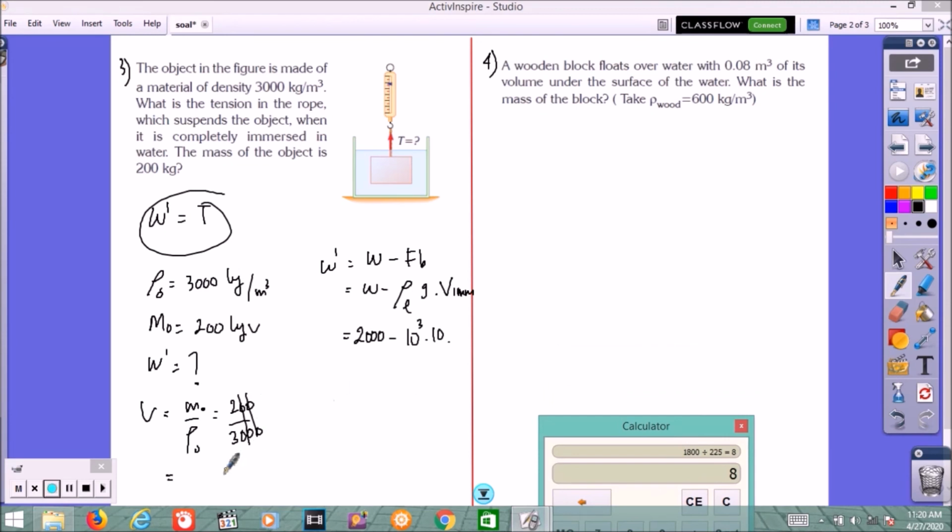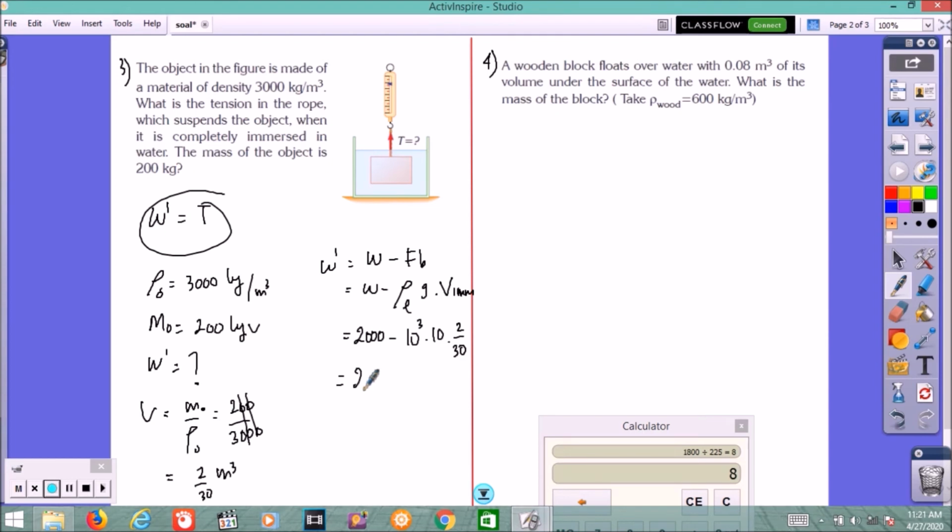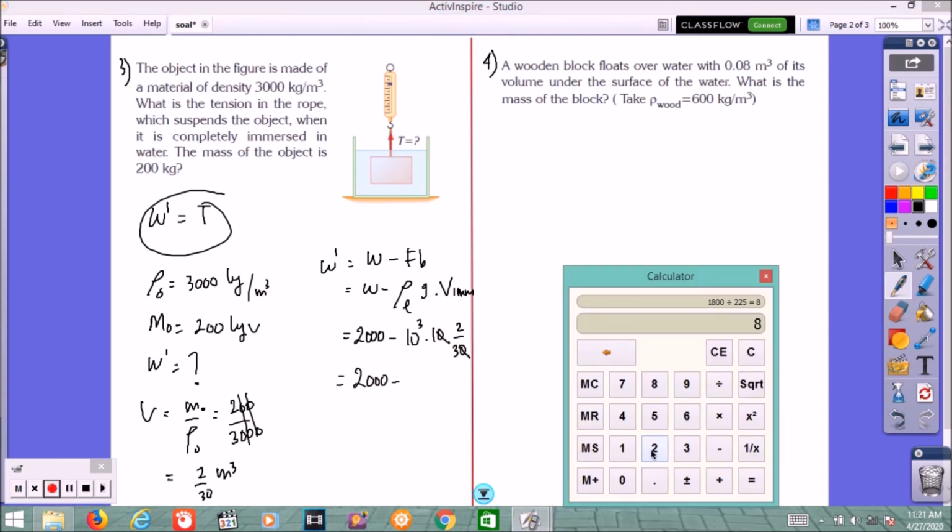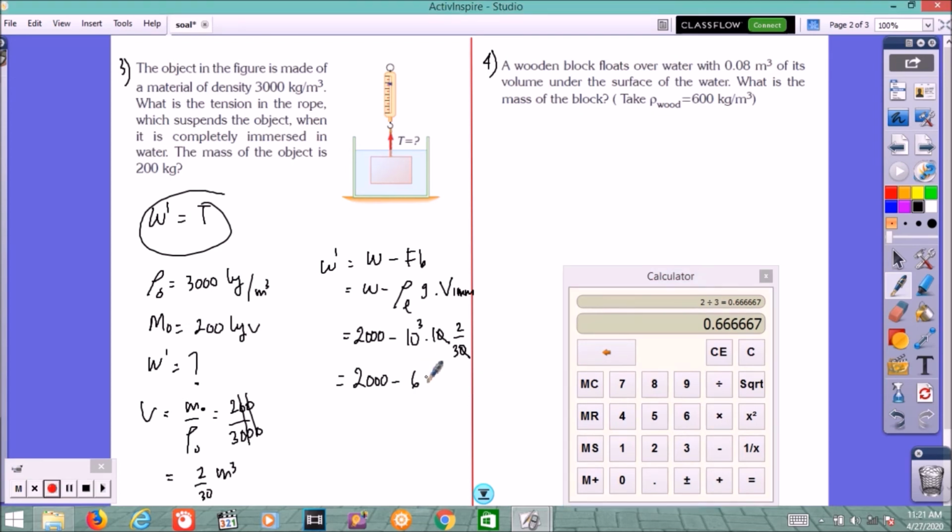If we use a fraction, no problem, 2 over 30 meter cube. So 2000 minus, cancel, 2 divided by 3 times 1000 becomes 666, let's say like that.